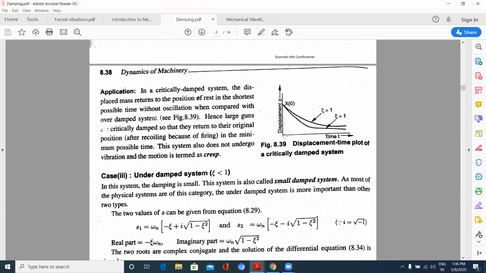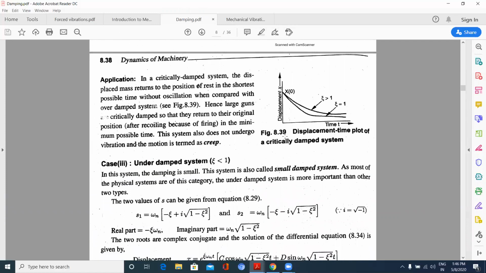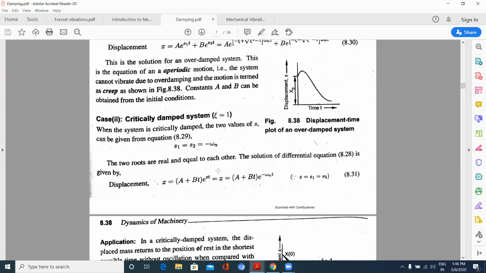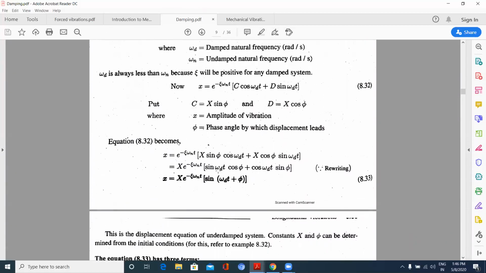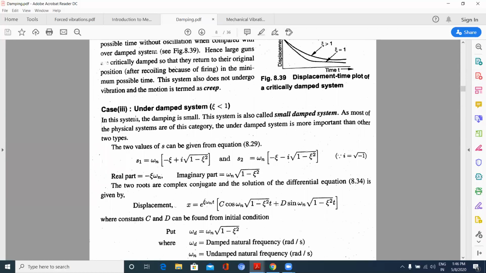Here, for these two graphs, you can observe when zeta is less than 1. Our concentration is when zeta is less than 1, because for most systems we will check that it won't come to its mean position very fast and stay there, nor do we expect it to come to the mean position very slowly.